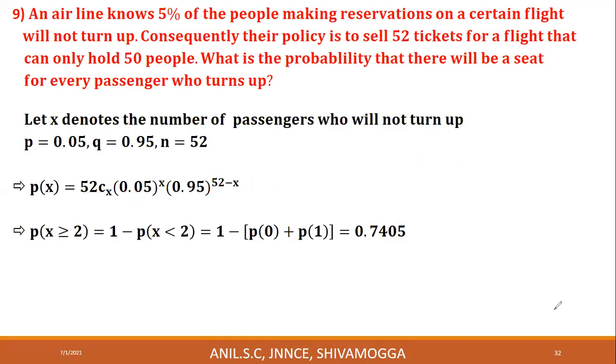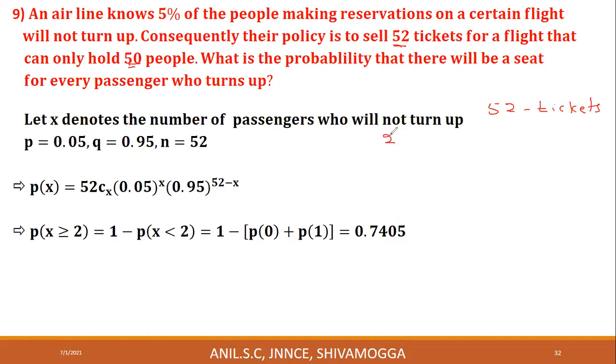Next. Consequently, their policy is to sell 52 tickets for a flight that can hold only 50 people. What is the probability that there will be a seat for every passenger? How do you approach this? The airline sells 52 tickets.